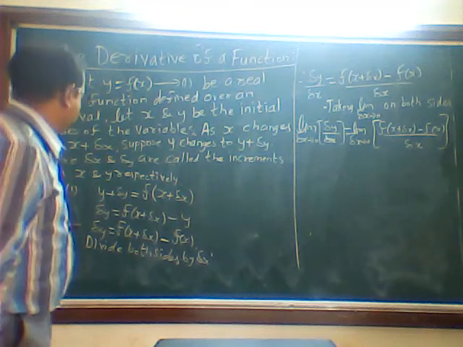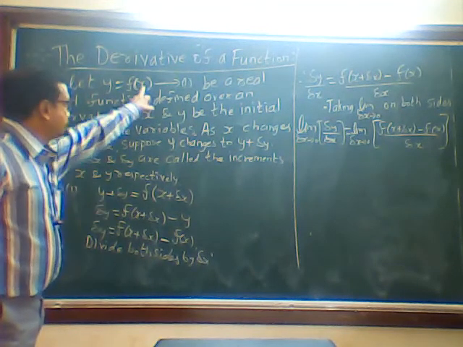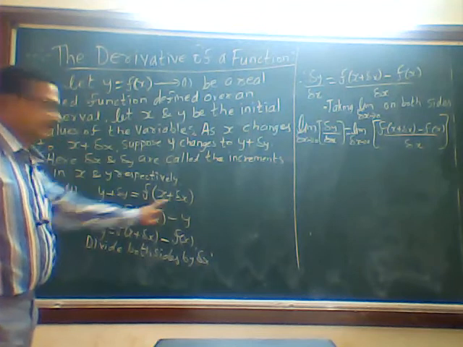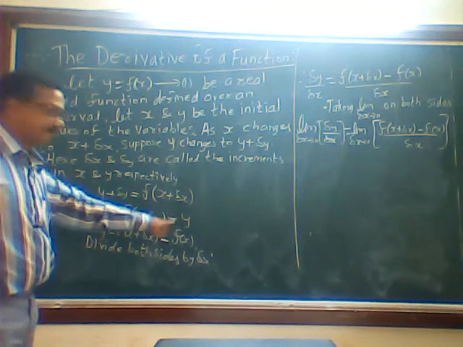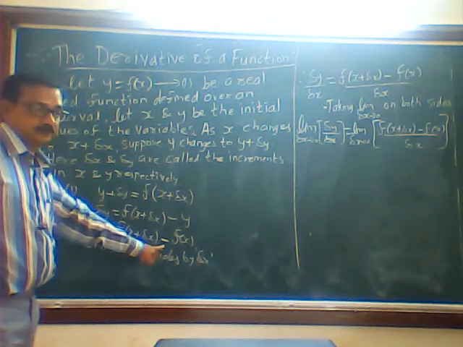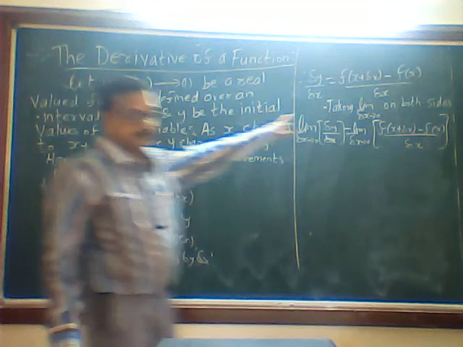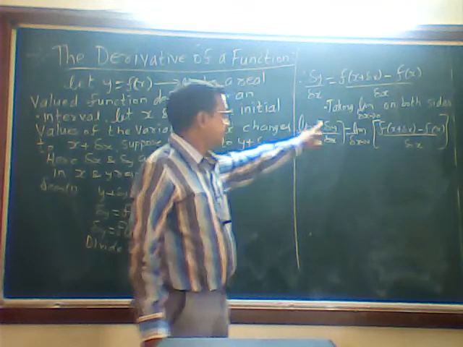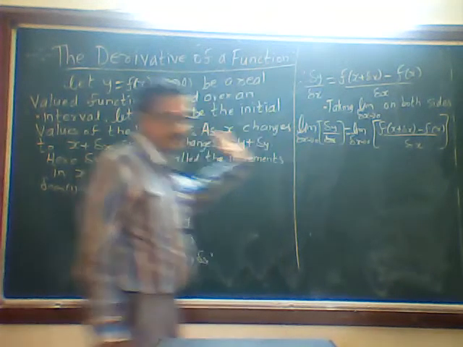What I have done is, to the y I have incremented by delta y, and to the x I have incremented by delta x. Then from this, delta y is equal to, this y will go to that side, it will become minus 1. What is y? f of x. That is what I have substituted. Then divide both sides by delta x. After that, taking limit delta x tends to 0 on both the sides.